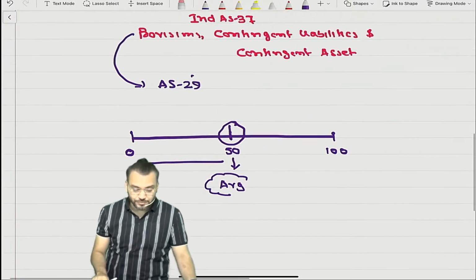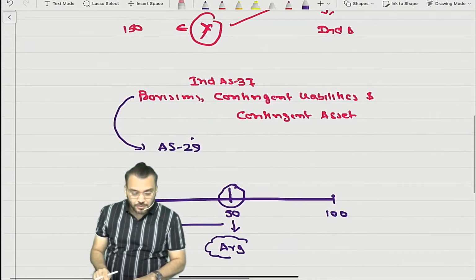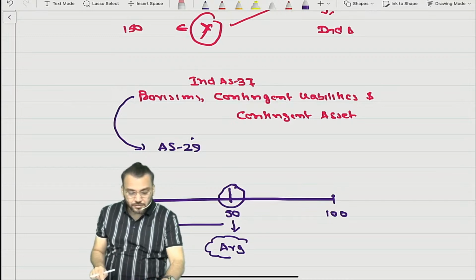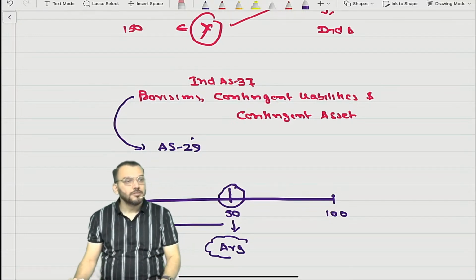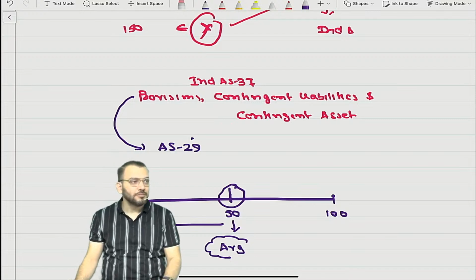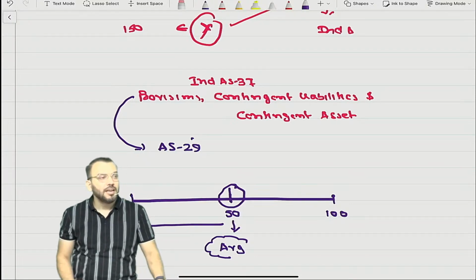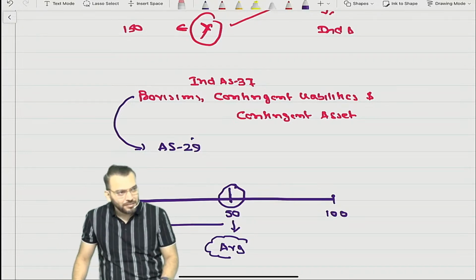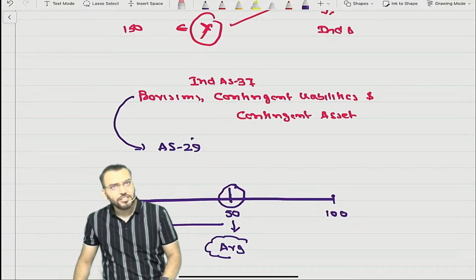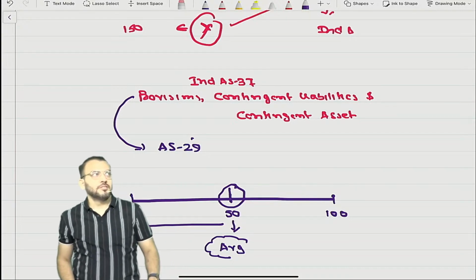Hello. What is a provision? What is a provision? A liability created based on a past event.